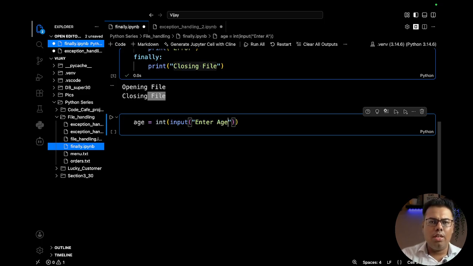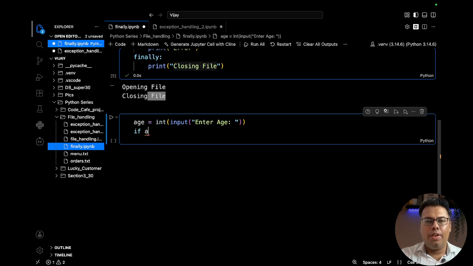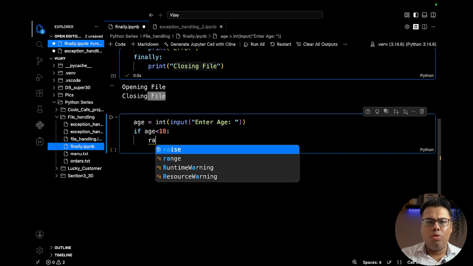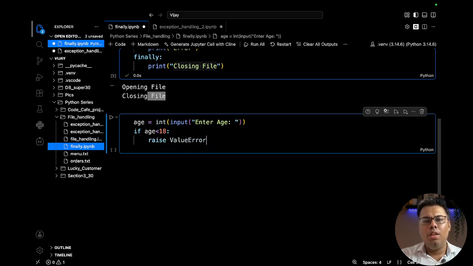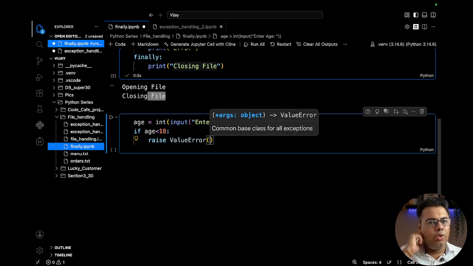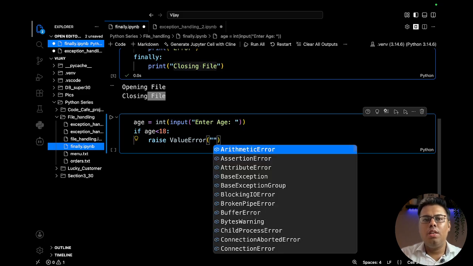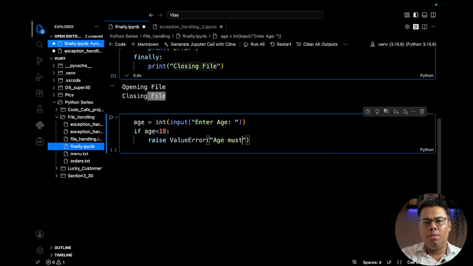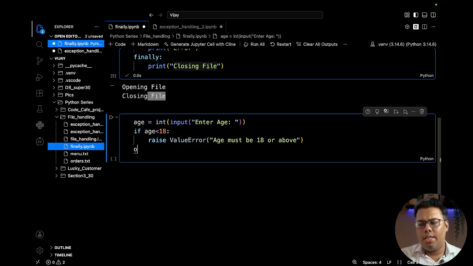So we can do that with the help of a raise. Okay, if age is less than 18, we are asking to raise a value error. Ideally, it should not raise a value error, but forcefully we are asking Python to do that because our requirement is that we should not have any person below 18 years. Age must be 18 or above. Okay. So in that scenario, we will print